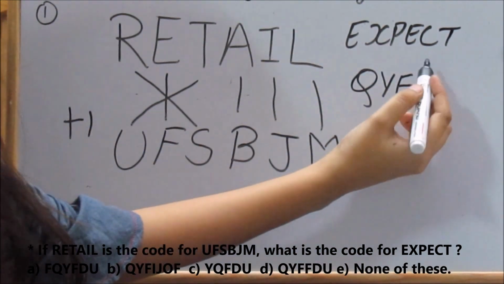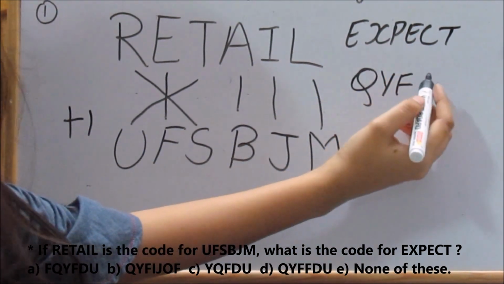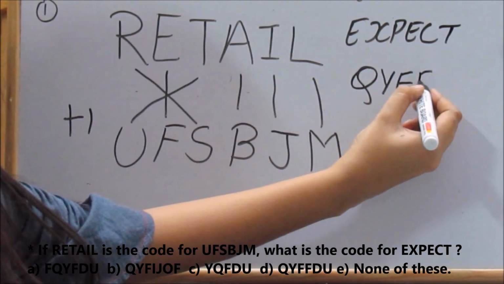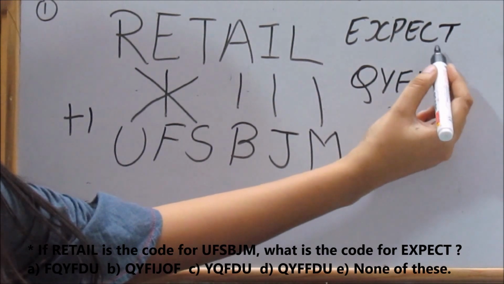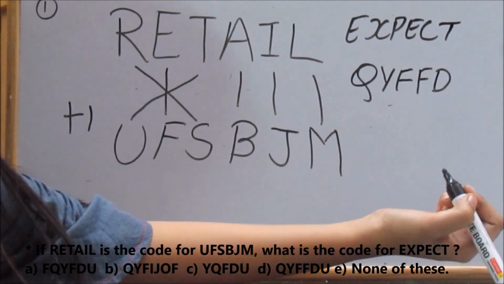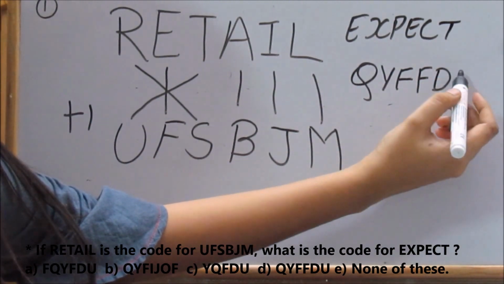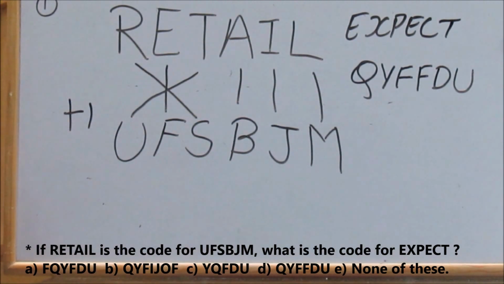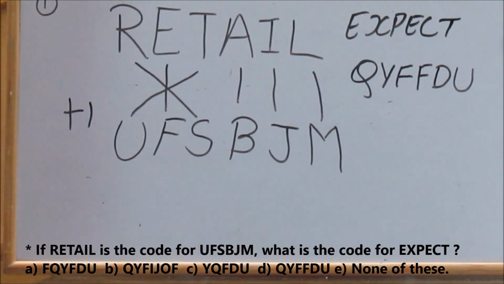Now again, F follows E, so this will be in the same place as E. D follows C, so this will be in the same position as C. U follows T, so this will be in the same position as T.